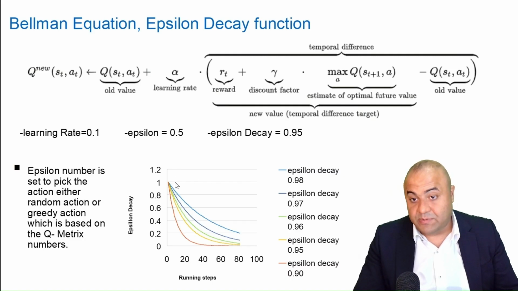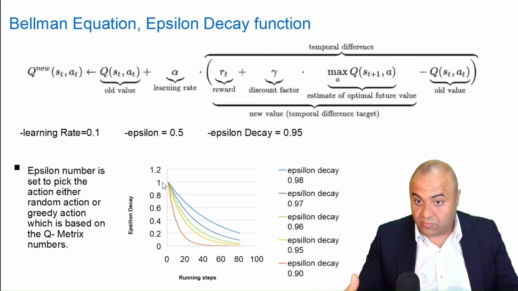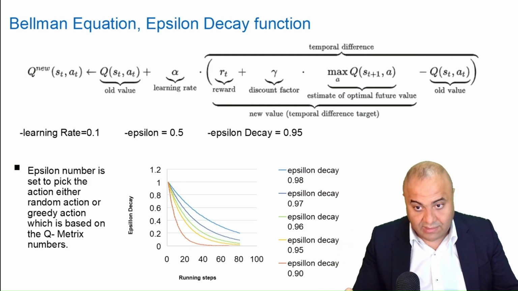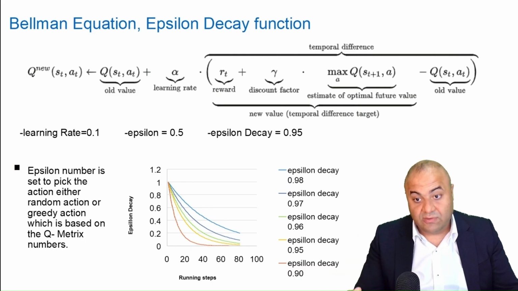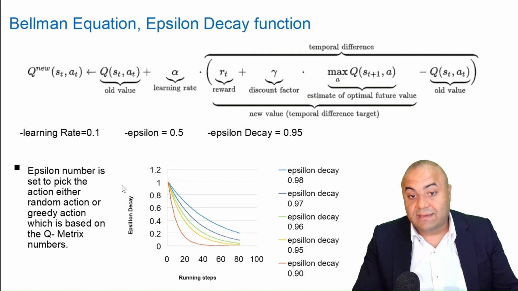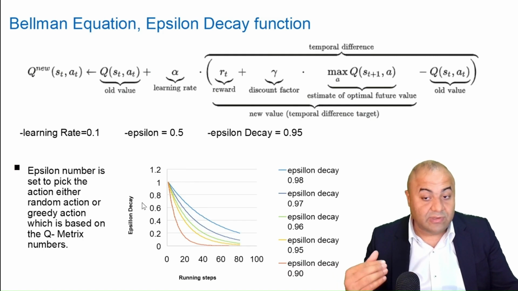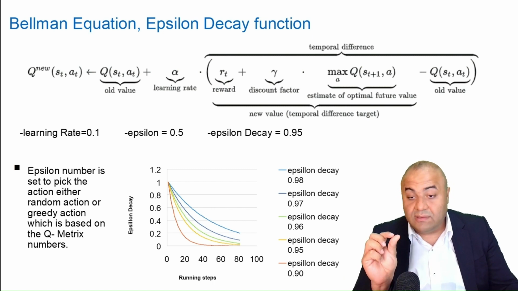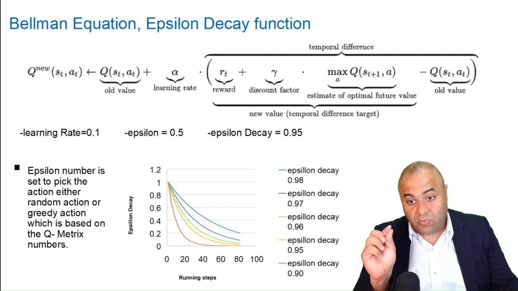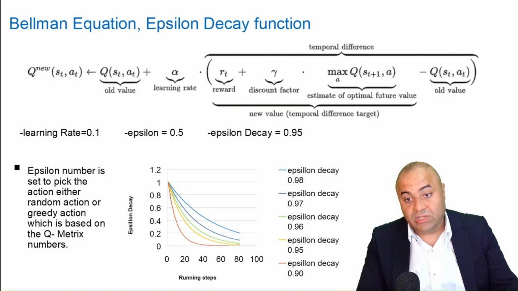So this epsilon will start from 1, and as we update these Q values every episode, we will keep changing this epsilon, which is the epsilon greedy value, meaning the possibility that at this episode we will take a random action compared with a greedy action.